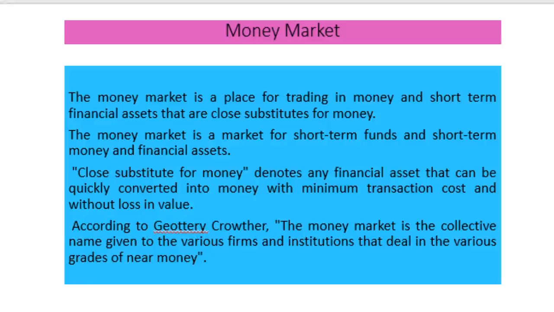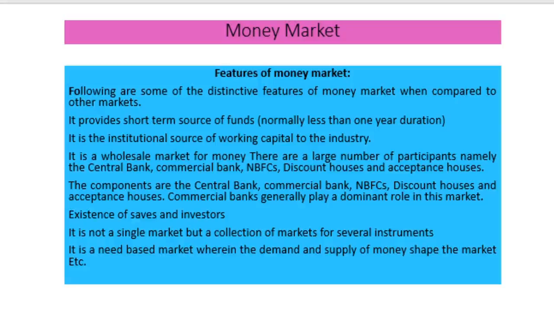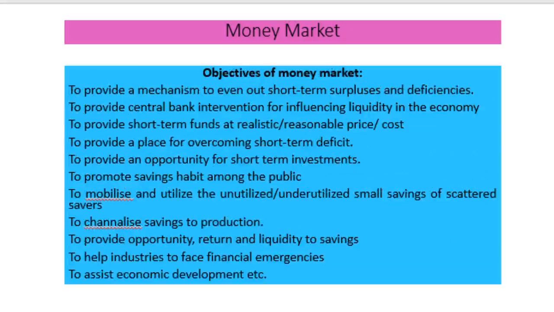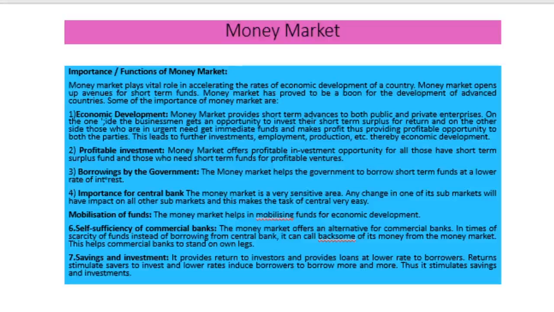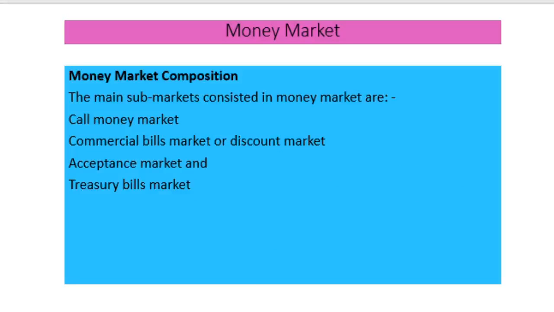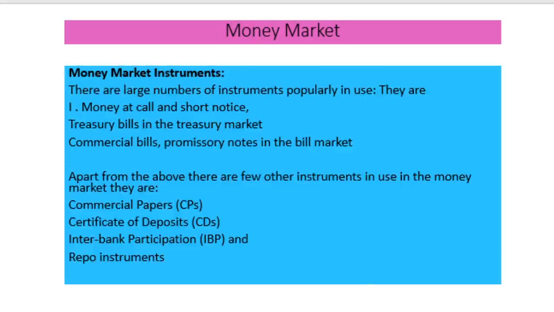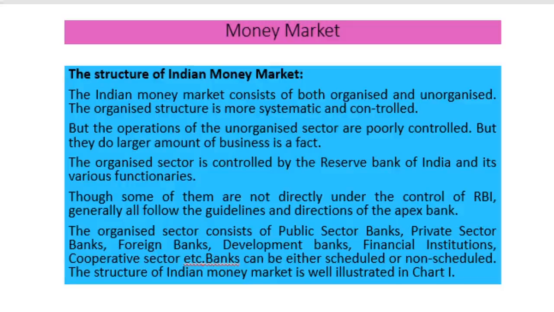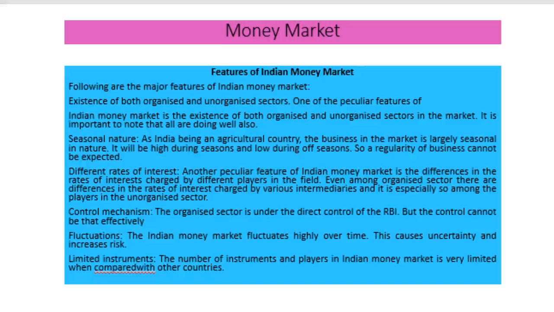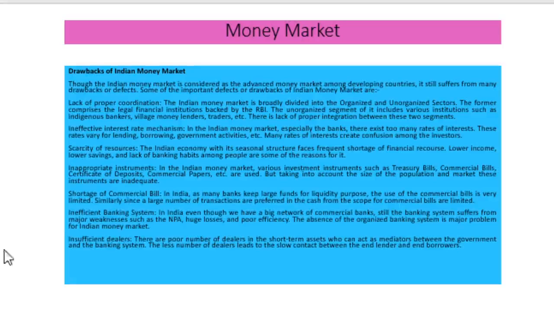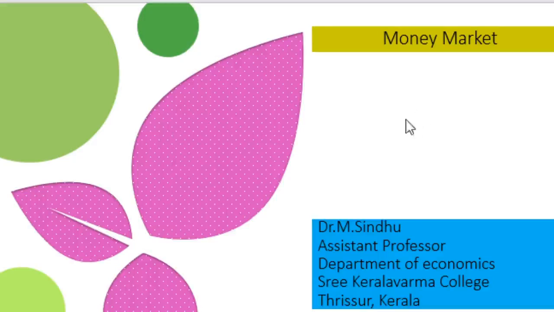So far we have discussed what is money market, what are the features of money market, what are the objectives of money market, what is the importance of money market, then money market composition, money market instruments, then the structure of the Indian money market, then features of the Indian money market, and drawbacks of the Indian money market. This is about the structure and features of the Indian money market.